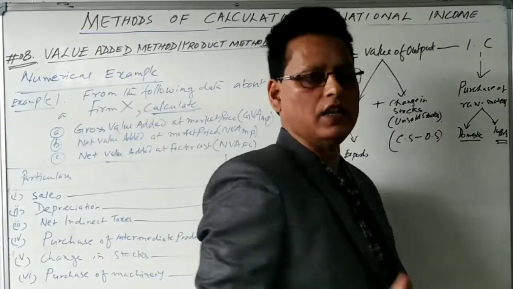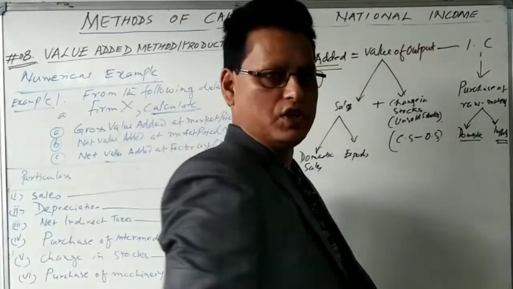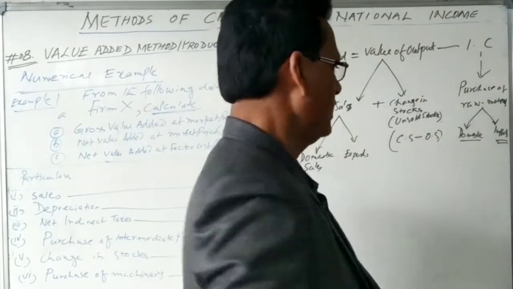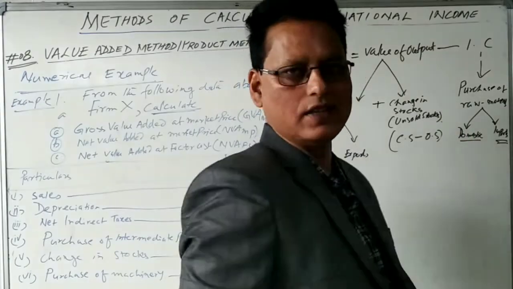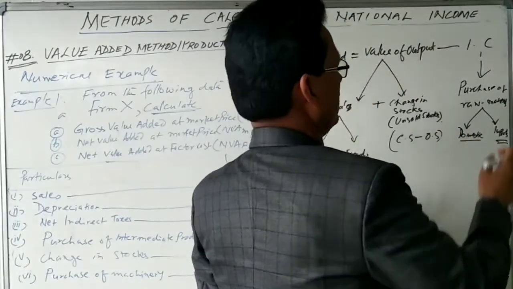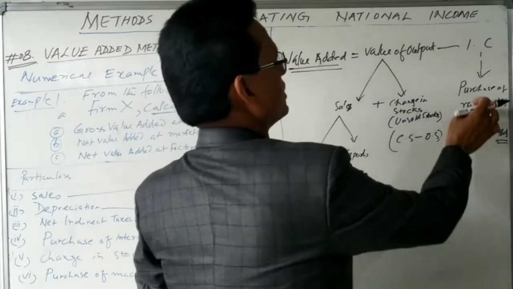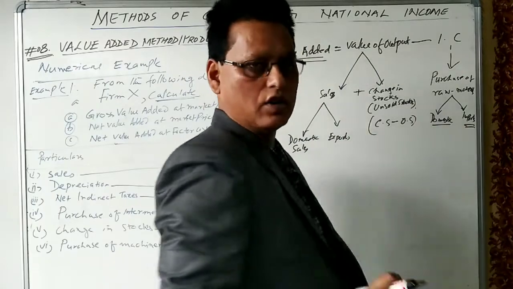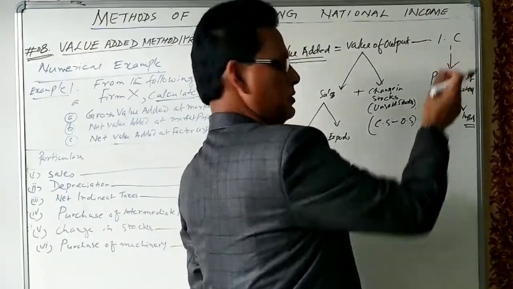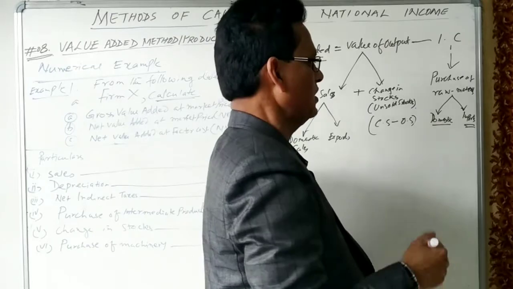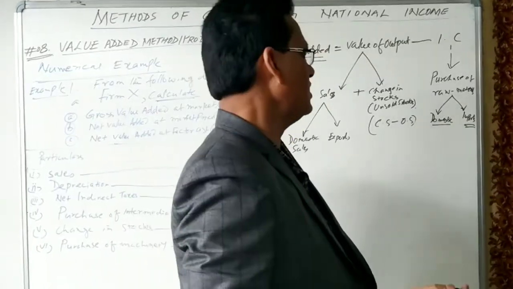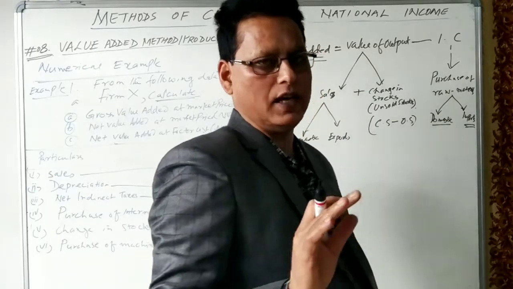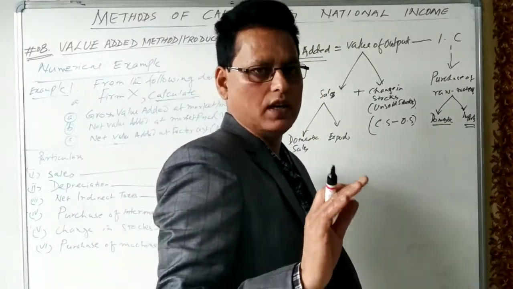Intermediate consumption means purchase of raw materials. And raw materials are purchased within the country also, which is domestic purchase of raw materials, and sometimes raw materials are imported from foreign countries. So purchase of raw material consists of domestic purchase of raw materials and import of raw materials. Sometimes in the examination, intermediate consumption is given, sometimes purchase of raw materials is given, sometimes domestic purchase of raw materials and imports are given. So that time we have to identify which one is required.